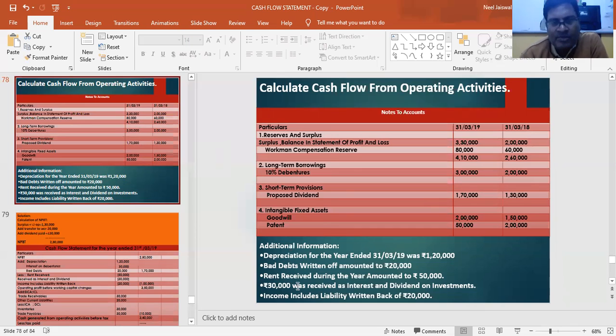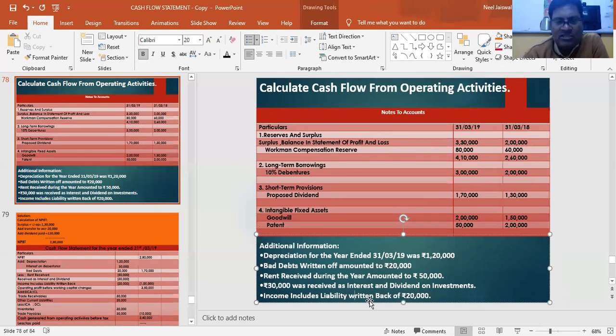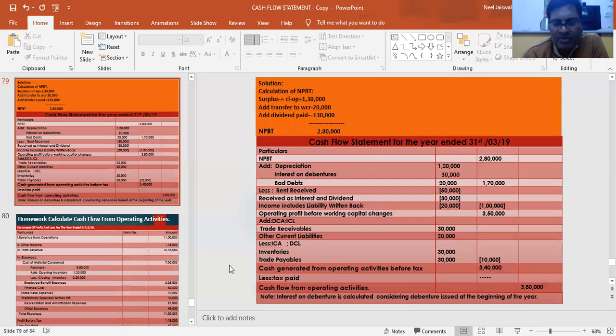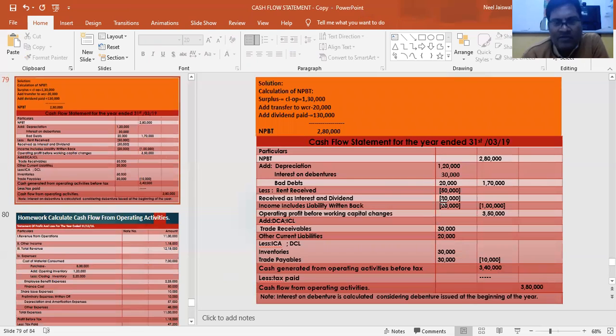And the rent received we have subtracted. 30,000 was received as interest and dividend, that we need to subtract. And income includes liability written back, 20,000. That also needs to be subtracted, because liability written back is not a part of operating profit. So the entire subtraction is 1 lakh, and the entire addition is 1 lakh 70,000: 1 lakh 20 plus 30 plus 20. So what is the entire change then?